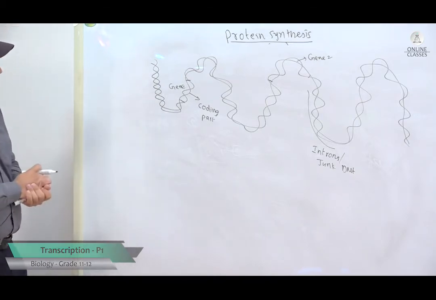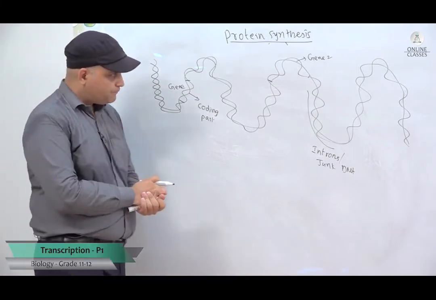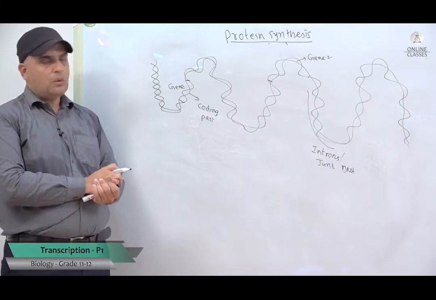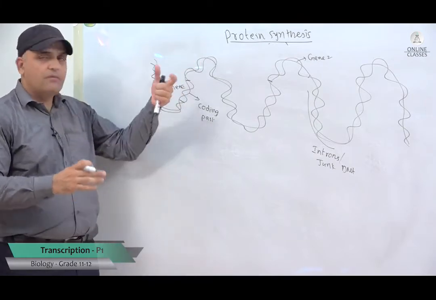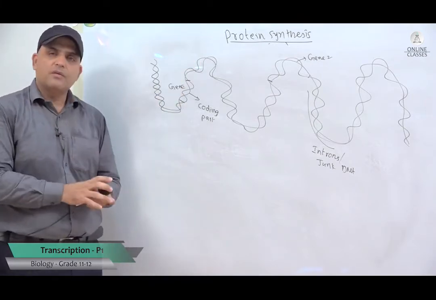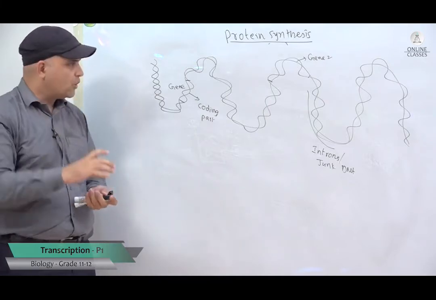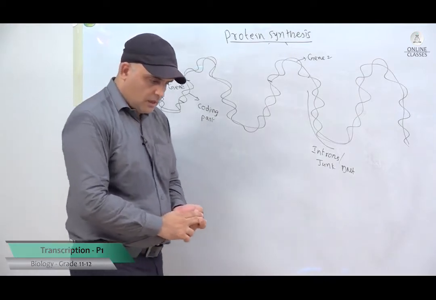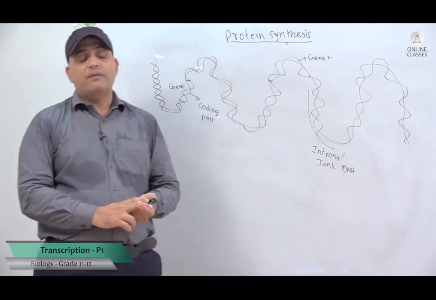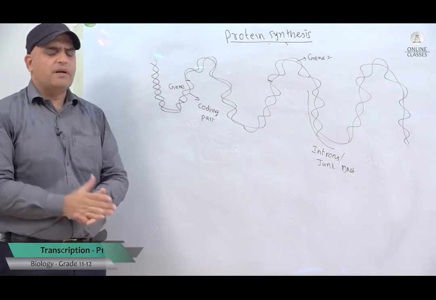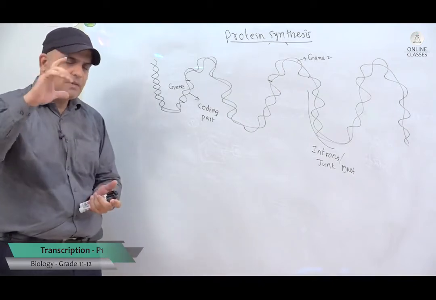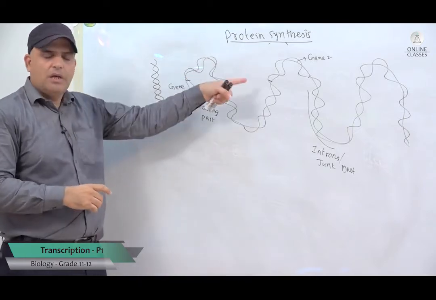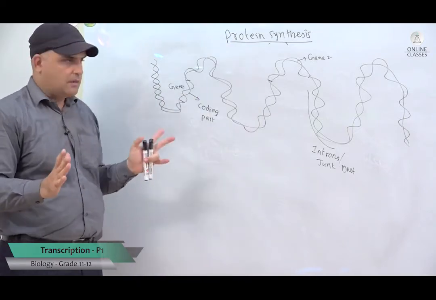Now the next thing that you might ask me is, what about the length of a gene? And is it the same for all genes? No. Some genes are very short, some genes are very, very long, sometimes millions of nucleotides long. And how many genes do we have? Human beings, we all have around 23,000 to 25,000 genes in each and every cell of your body. Not in the whole body, in each and every cell.